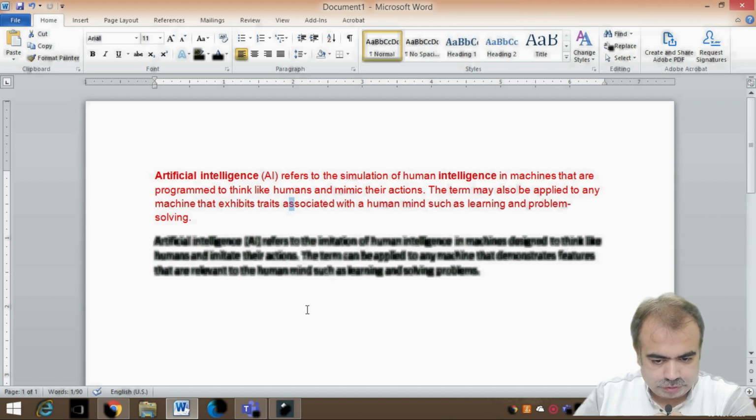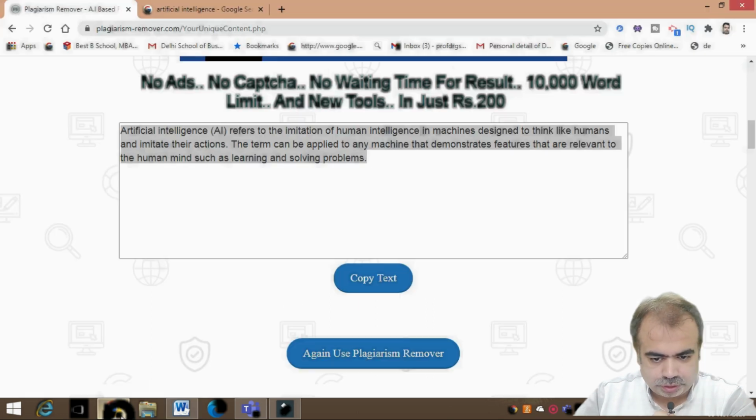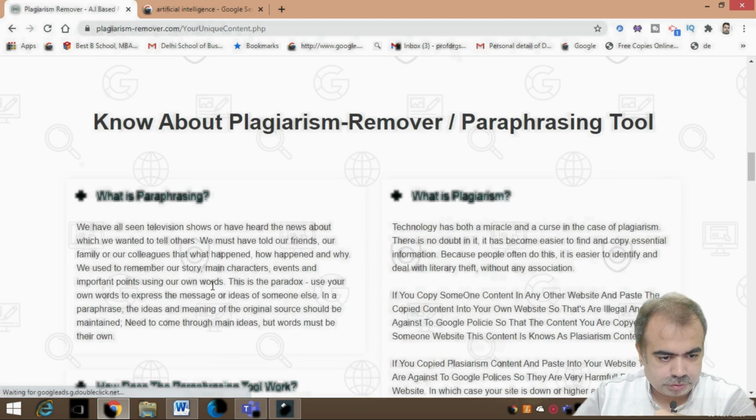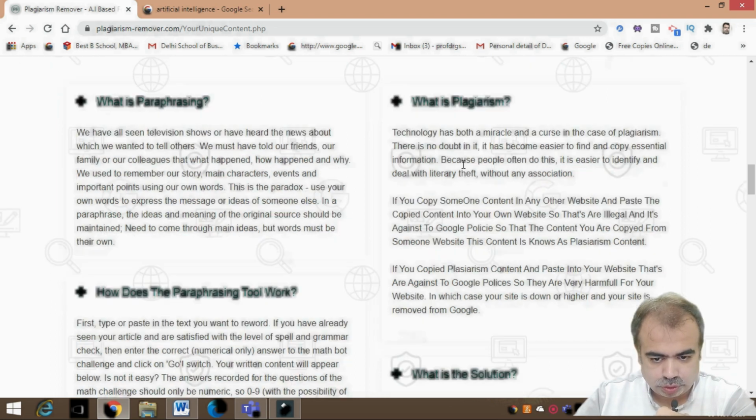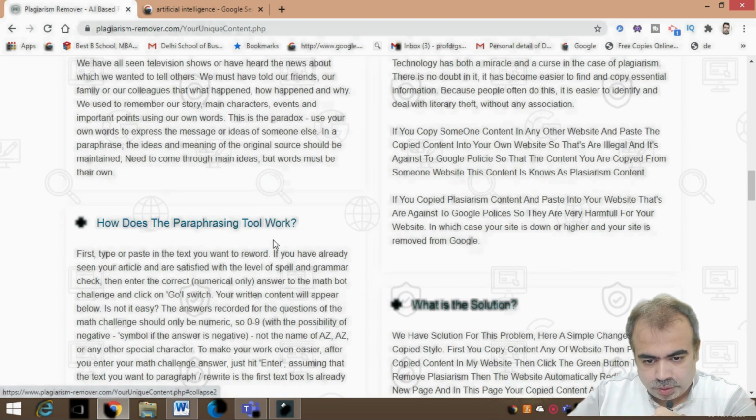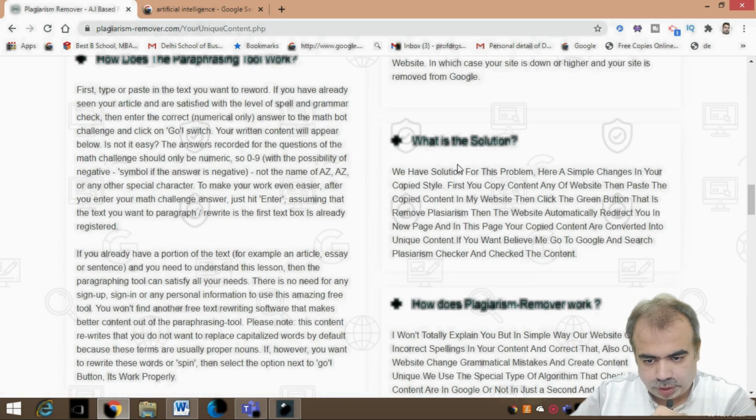One very important thing about their website, they have a mention about what is paraphrasing, what is plagiarism, how a paraphrasing tool works, and what is the solution. So what solution are they using? We have a solution for this problem. Make simple changes in your copied style. First you copy content from any website, then paste the copied content in my website, then click the green button, that is remove plagiarism. This shows the process of how they do it. Redirect to your new page.